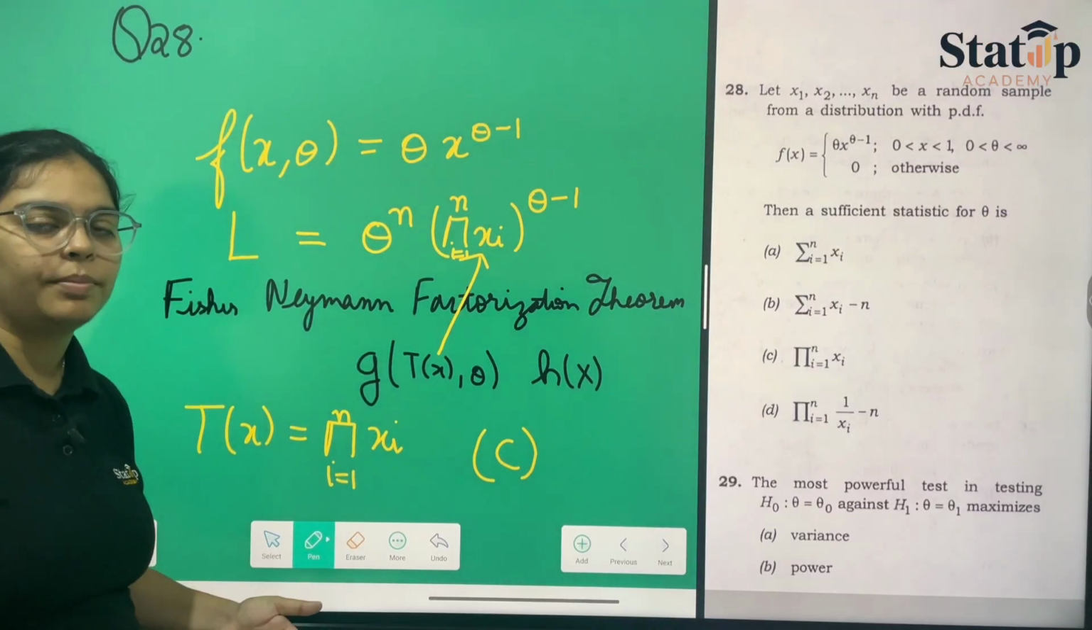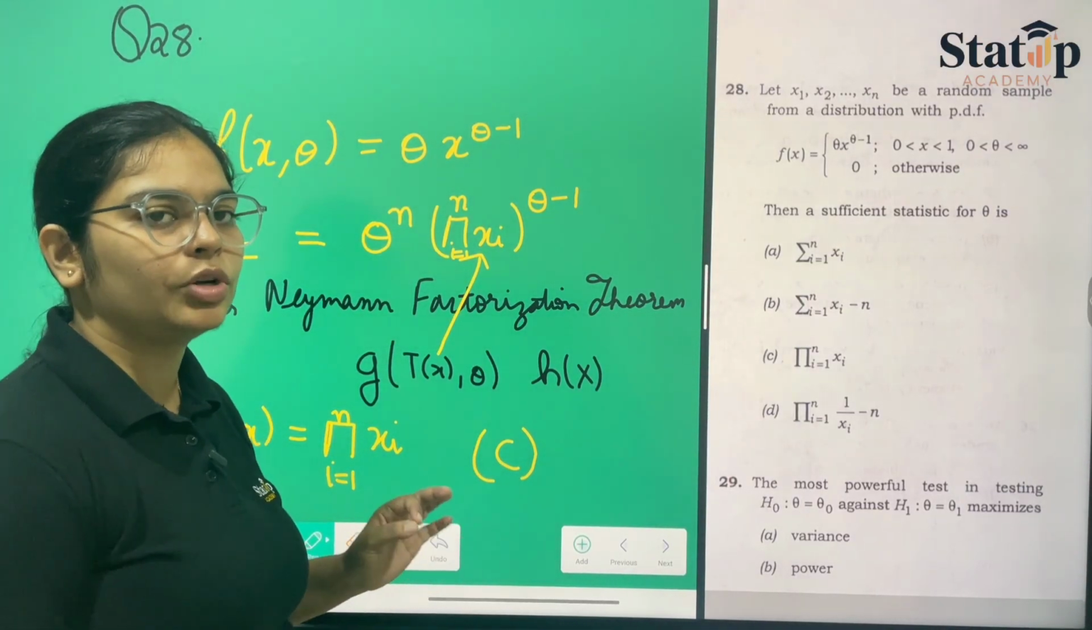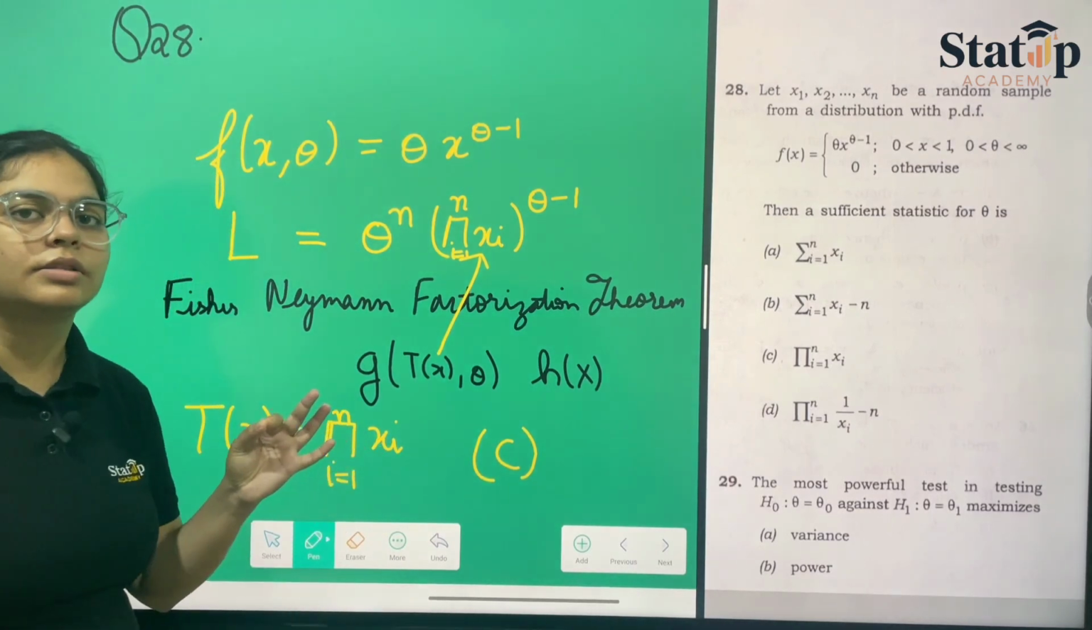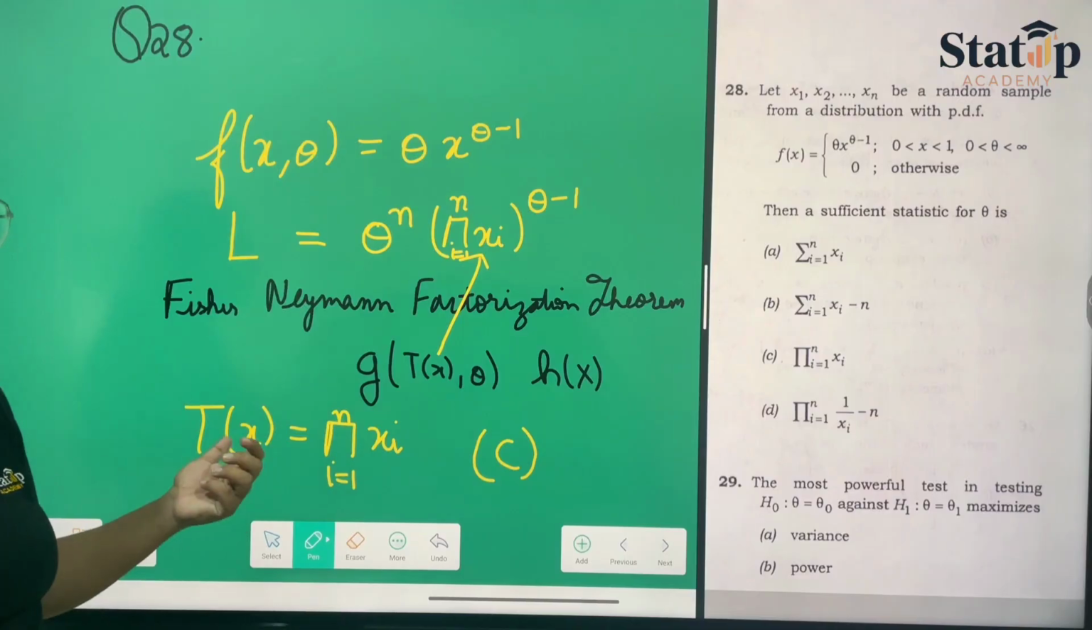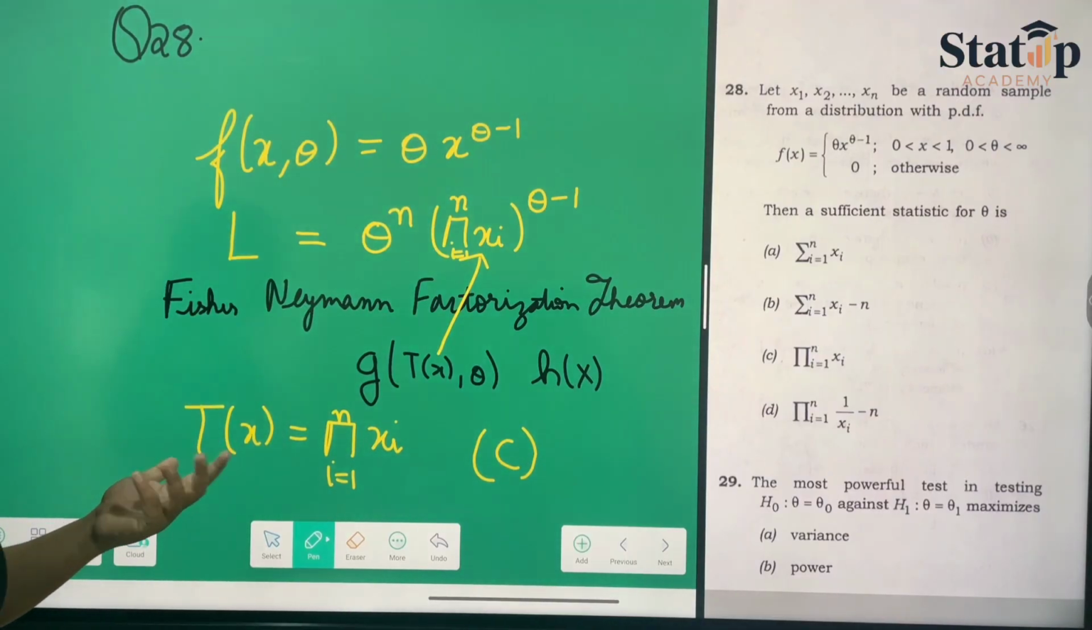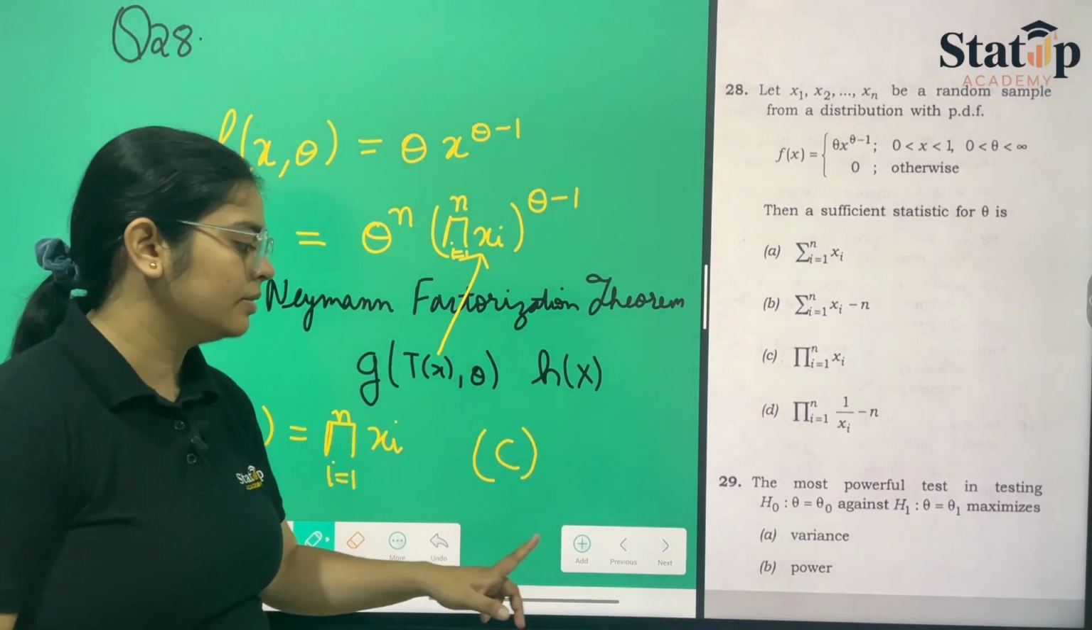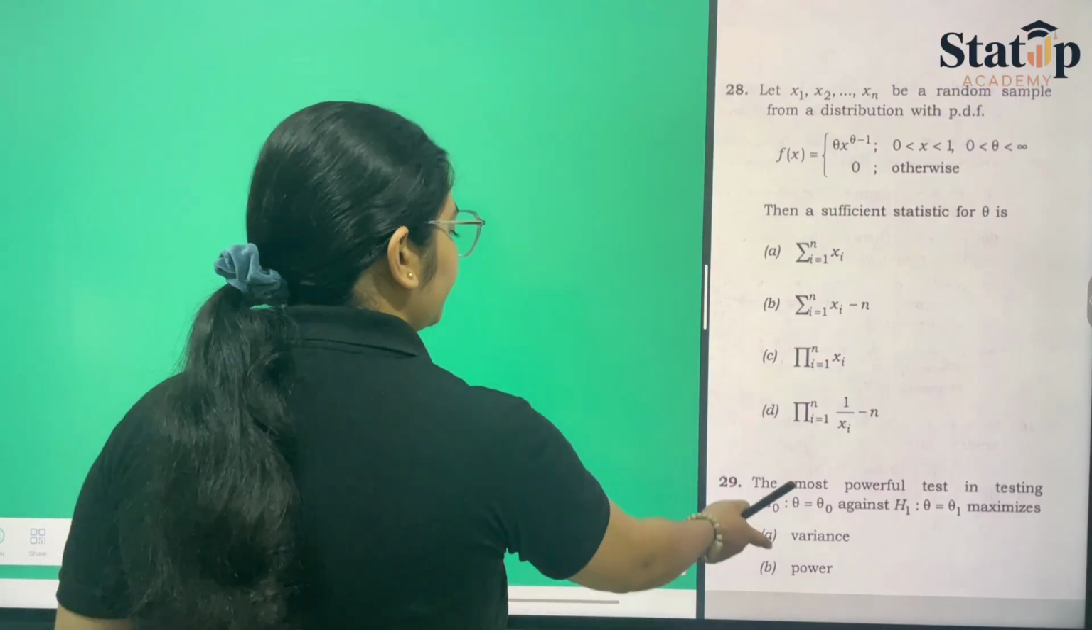In this year's paper, the maximum number of questions included MVUE and sufficient statistics. If you are observing this, being a statistics student, this is the most important thing that you can observe and analyze. So I'm telling you this.